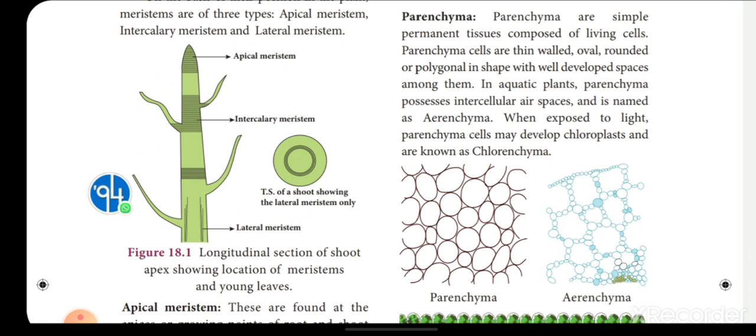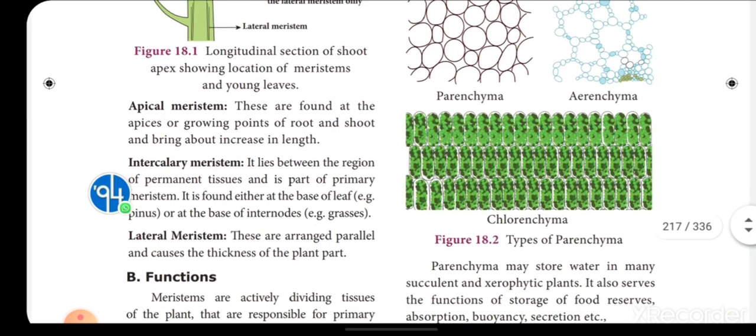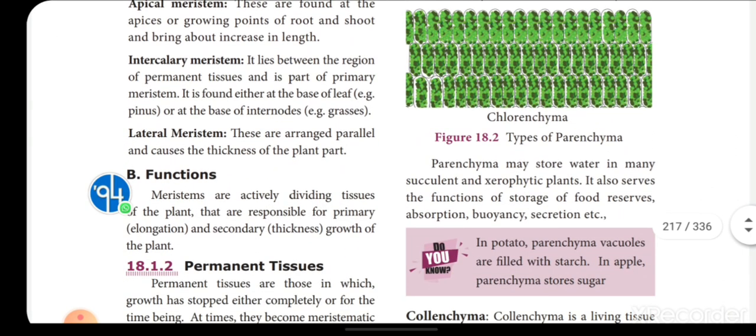When parenchyma cells are exposed to light, they may develop chloroplasts. Parenchyma which develops chloroplasts is known as what? Chlorenchyma cells. Parenchyma may store water in many succulent and xerophytic plants. It also serves the function of storage of food reserves, absorption, buoyancy, secretion, etc.